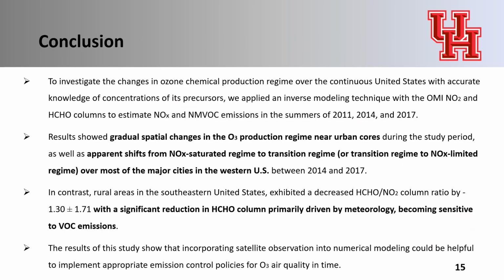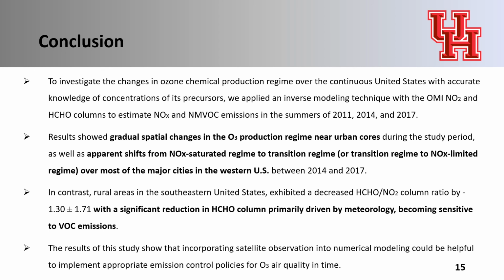In this study, to investigate the changes in ozone chemical regime over CONUS with accurate knowledge of concentration of its precursors, we applied the inverse modeling technique with the OMI NO2 and formaldehyde columns.